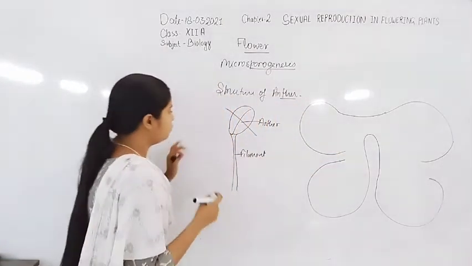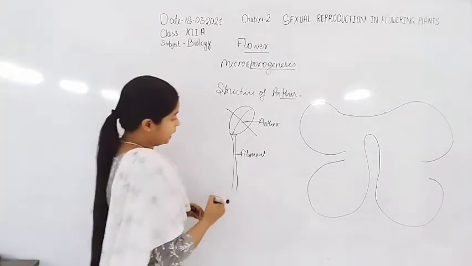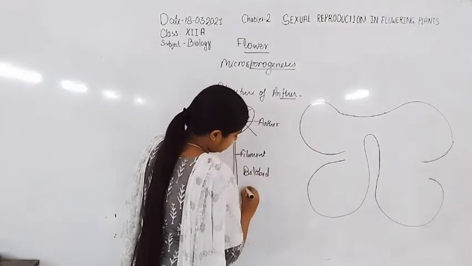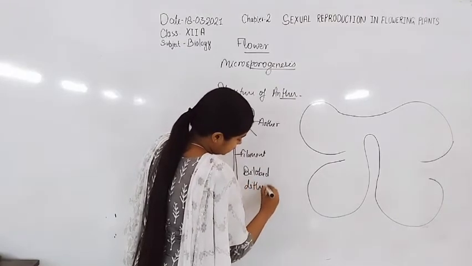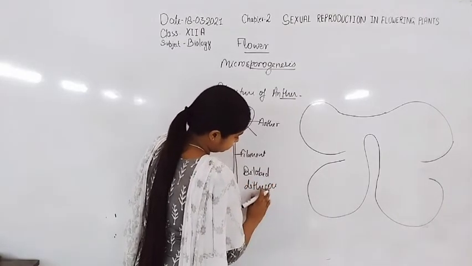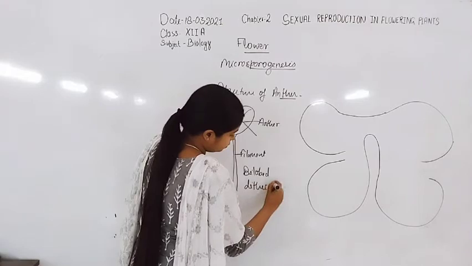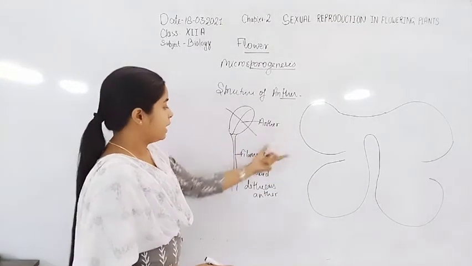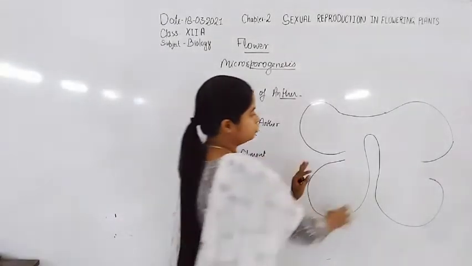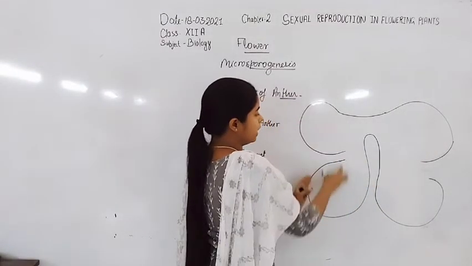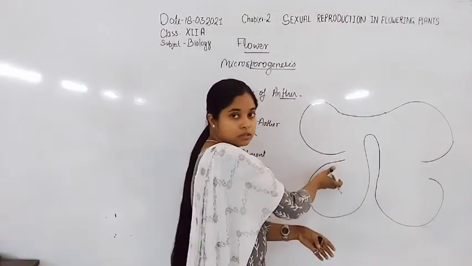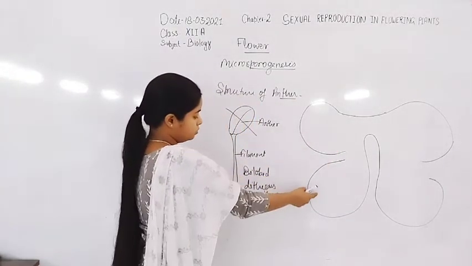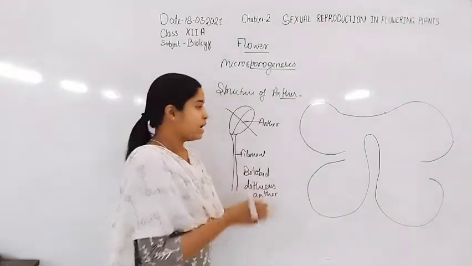So the structure of anther is a bilobed, dithecous anther, that is, two lobes are present and each lobe has two chambers. This is known as bilobed. Each lobe has two theca, so dithecous anther.